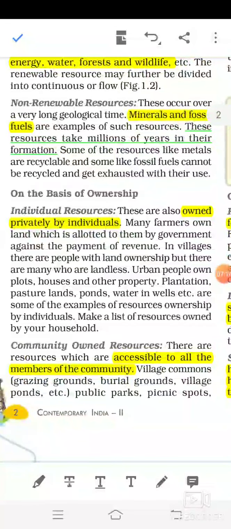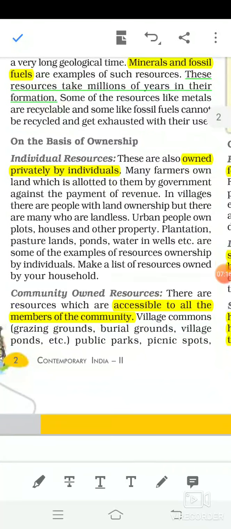Then on the basis of ownership, individual resources means the owner is a private person, an individual. Simply, if you have land, a bicycle, a house, or a car, these things are your individual resources.